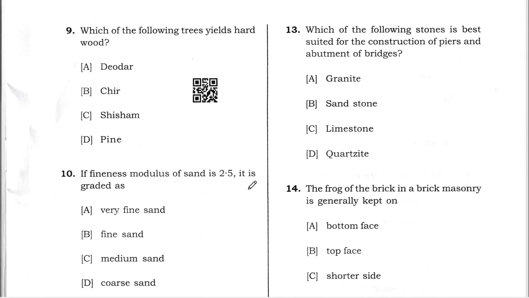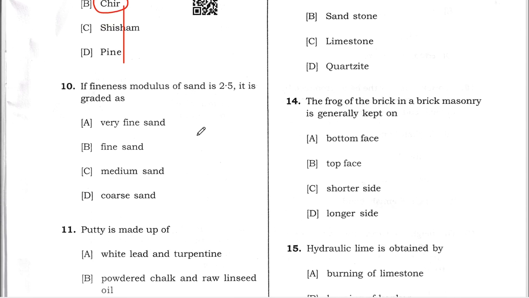Next, question number 9: which of the following trees yields hardwood? Out of these options like deodar, sesame and pine, the correct option will be C. If you imagine, the cricket bat is also made up of this wood, because it yields, you can say, very hard wood. Next is question number 10. If the fineness modulus of sand is 2.5, it is graded as. One table is there.